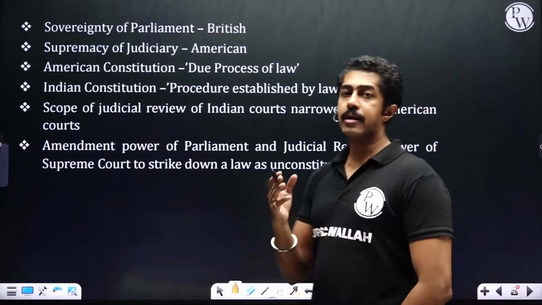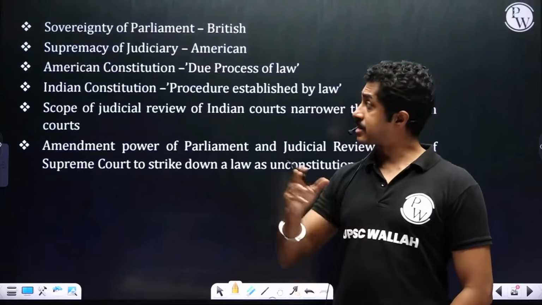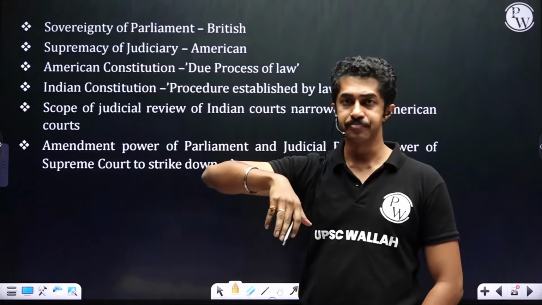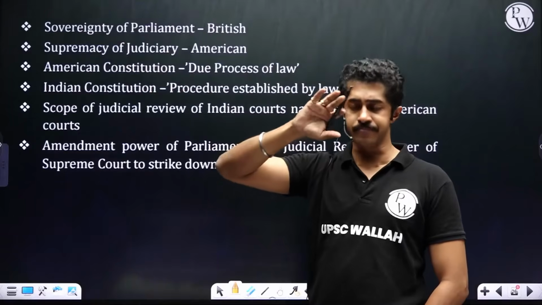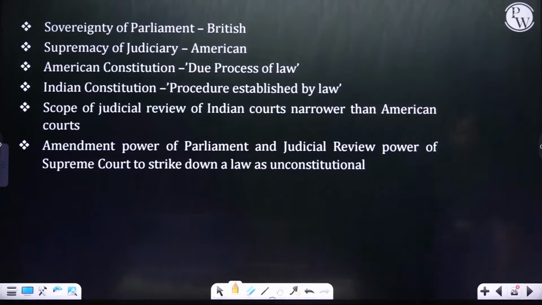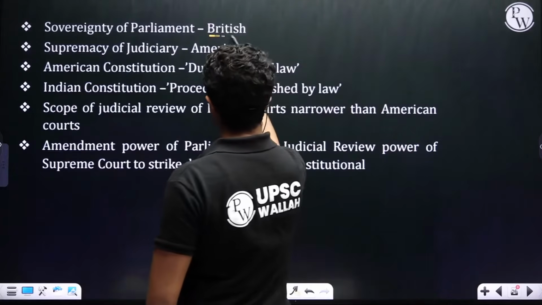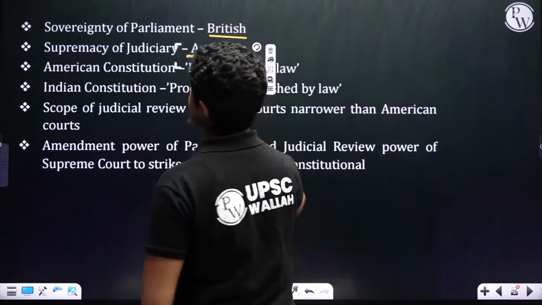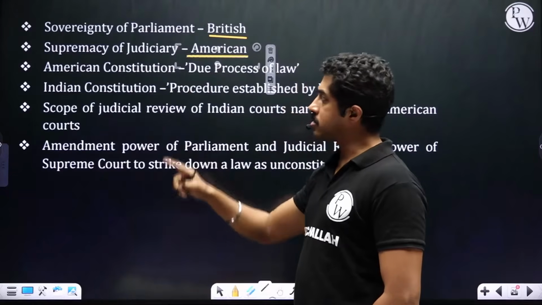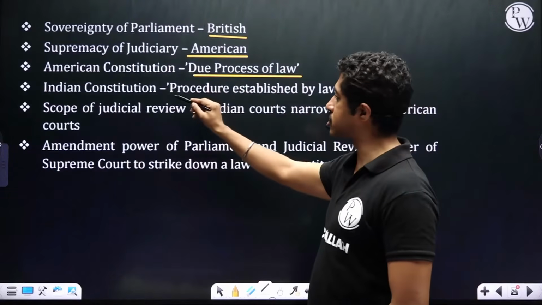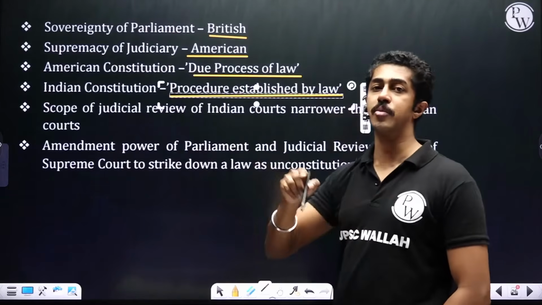Sovereignty of parliament, like I told you, is a British concept, whereas in India, it is supremacy of judiciary, which is an American concept. Once again, sovereignty of parliament is a British concept. Supremacy of judiciary is an American concept. And the American constitution provides for due process of law. The Indian constitution talks about procedure established by law.